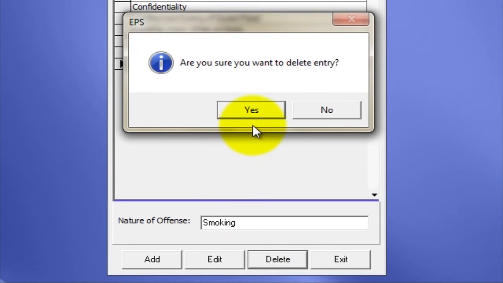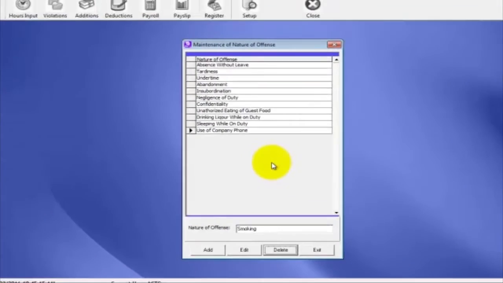The confirmation form appears asking, are you sure you want to delete this entry? If yes, the record is removed from the list.